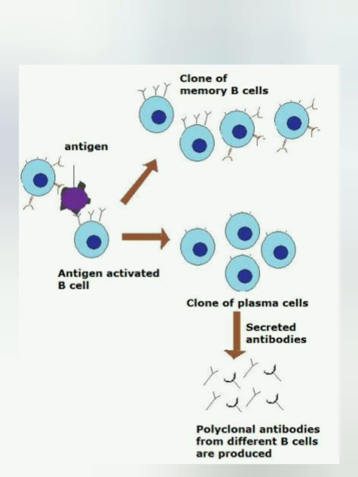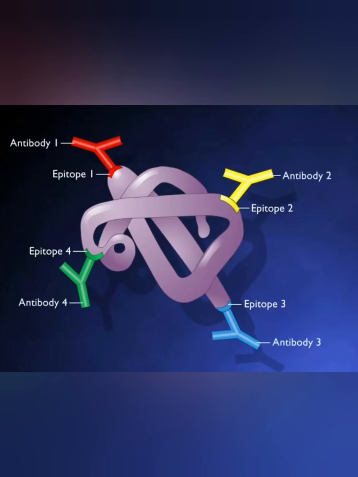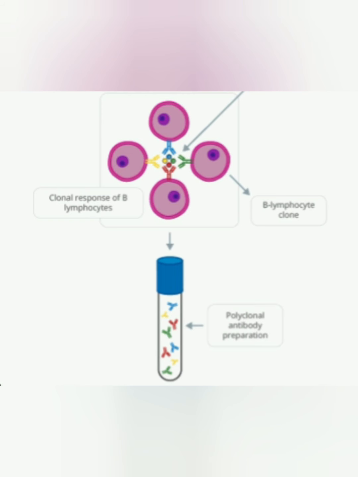The B cells produce antibodies against all epitopes present in an antigen. Different antibodies are produced against the different epitopes of an antigen. In this type of situation, the plasma contains different types of antibodies.